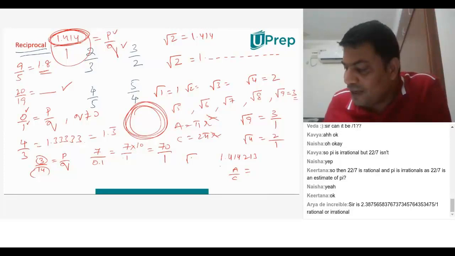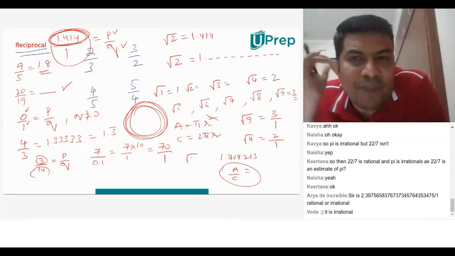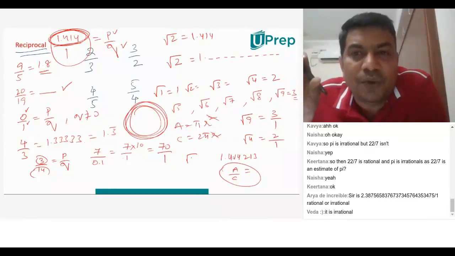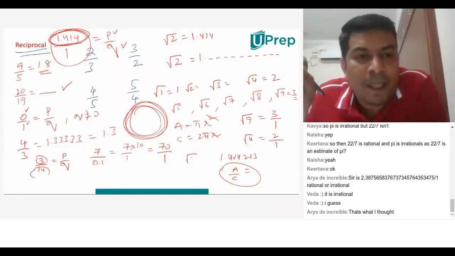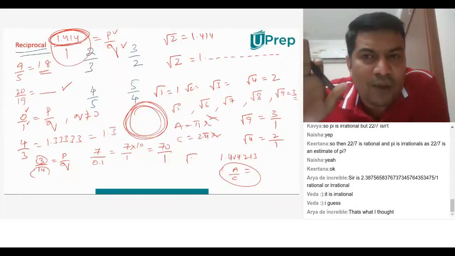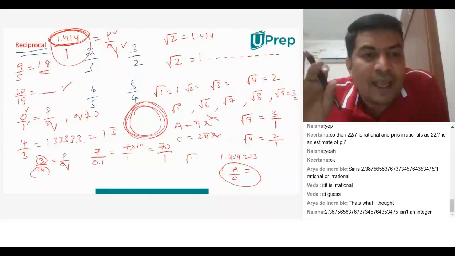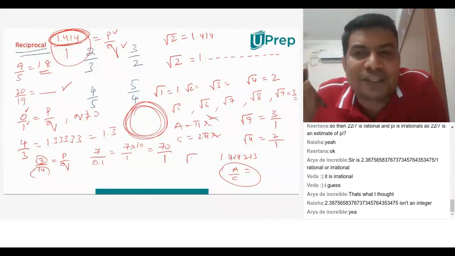When mathematicians were trying to calculate the value of pi, it's a particular ratio, and the value that was coming up was non-recurring and non-terminating. Okay, so we'll have a separate discussion on that. So in short, what I want you to understand is a number that cannot be put in the form of p by q is an irrational number.